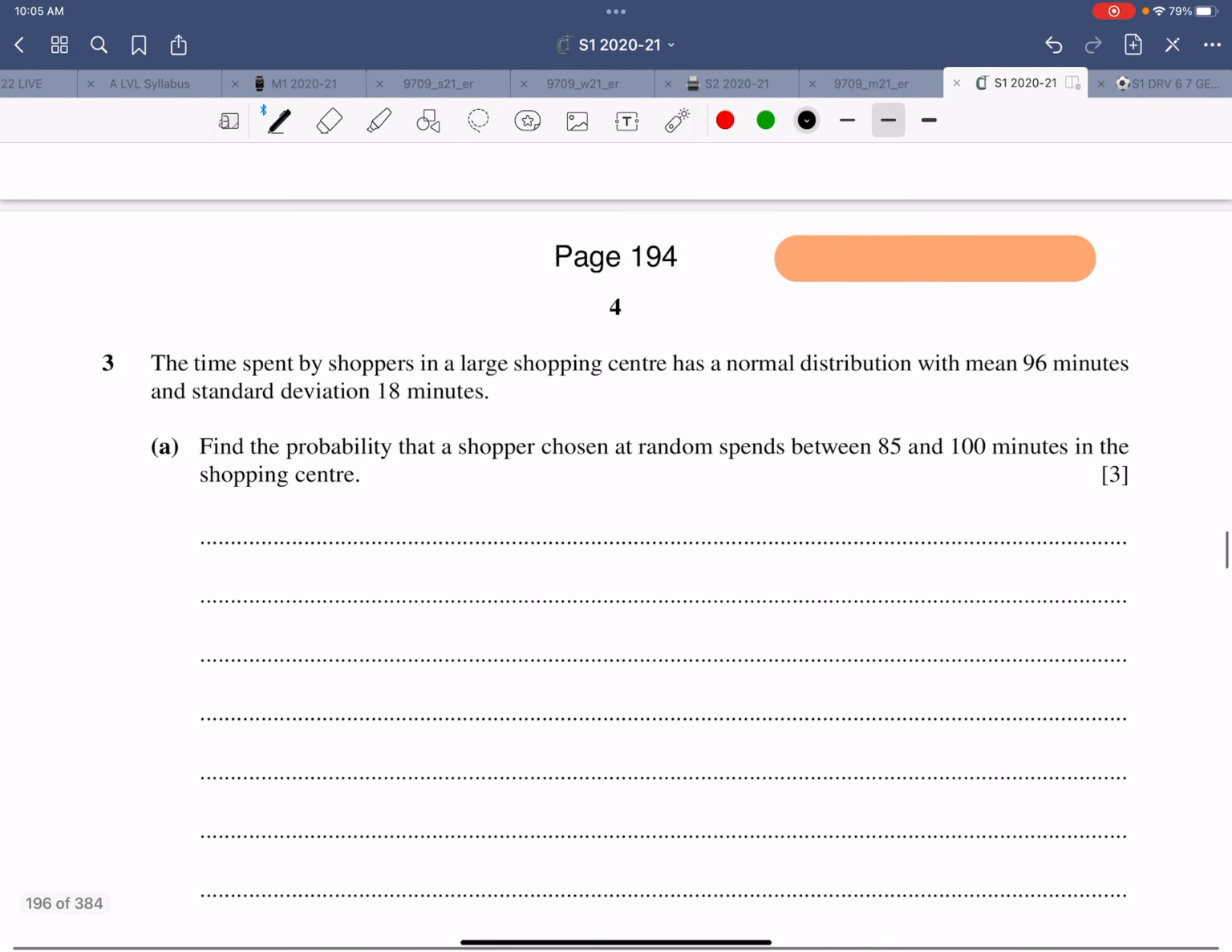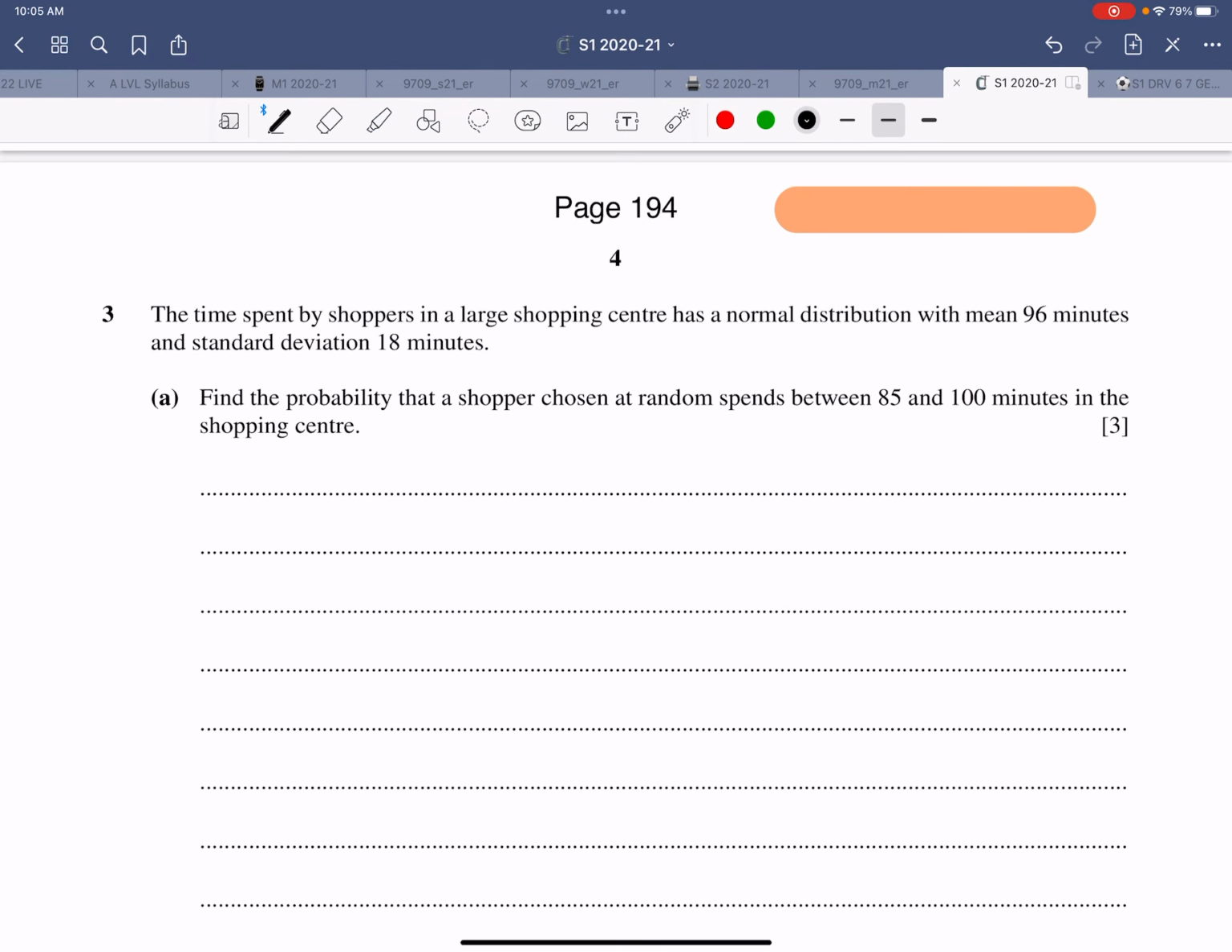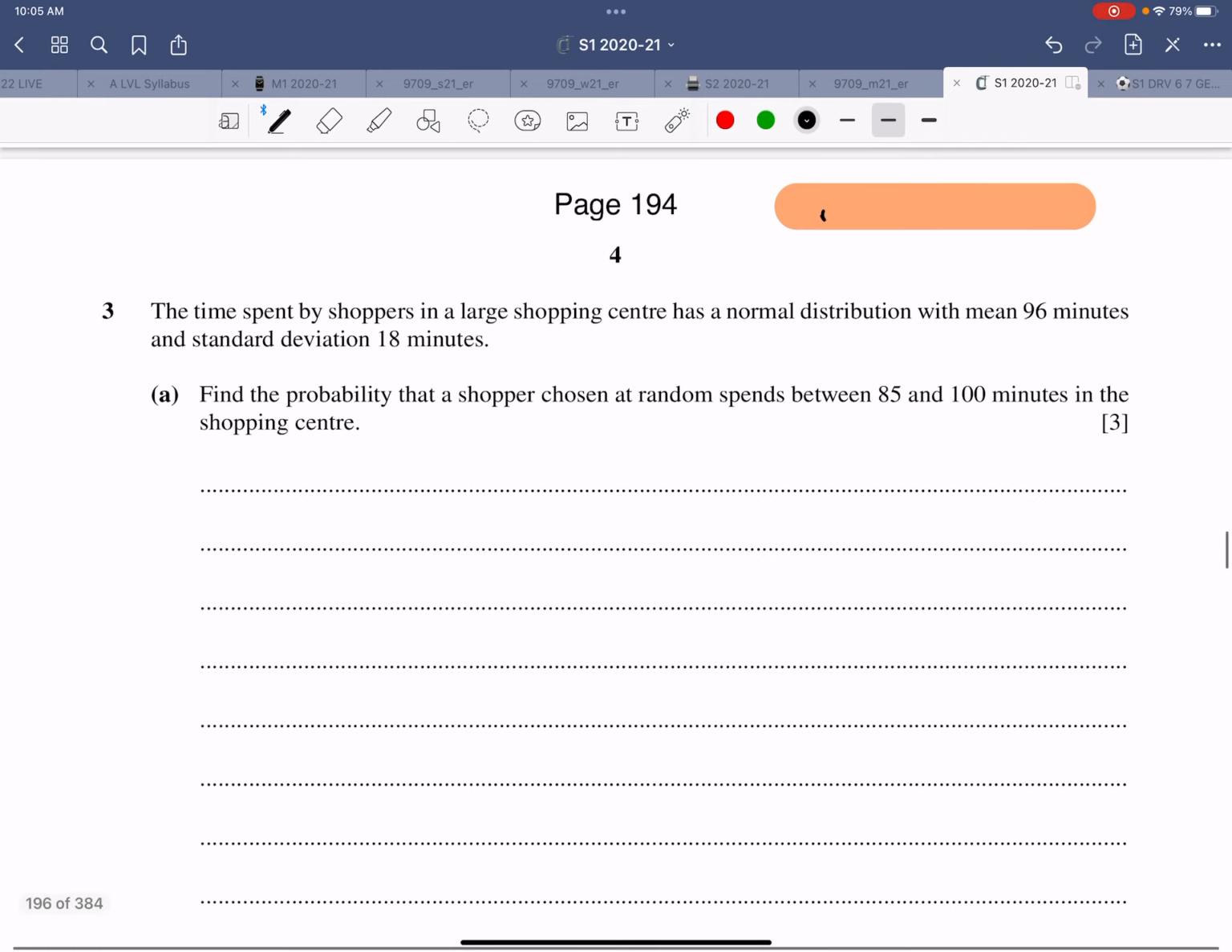Question number 3. What is this question about? It says the time spent by shoppers in a large shopping center has a normal distribution with mean 96 minutes and standard deviation 18 minutes. So the question says it all. This is a question of normal distribution.